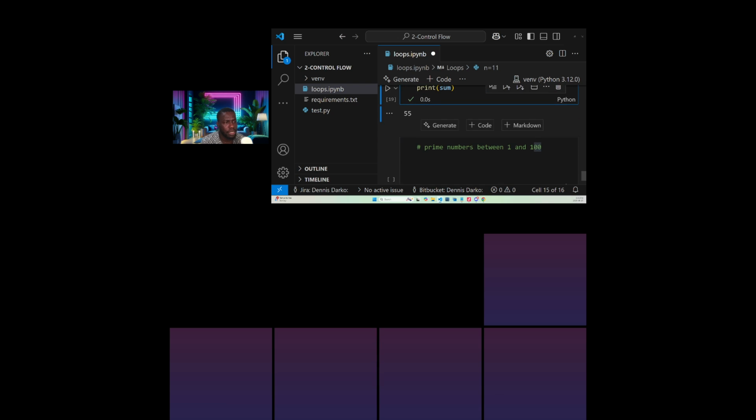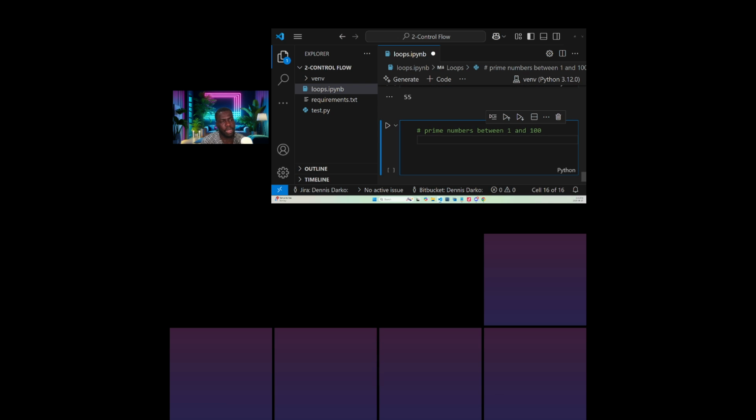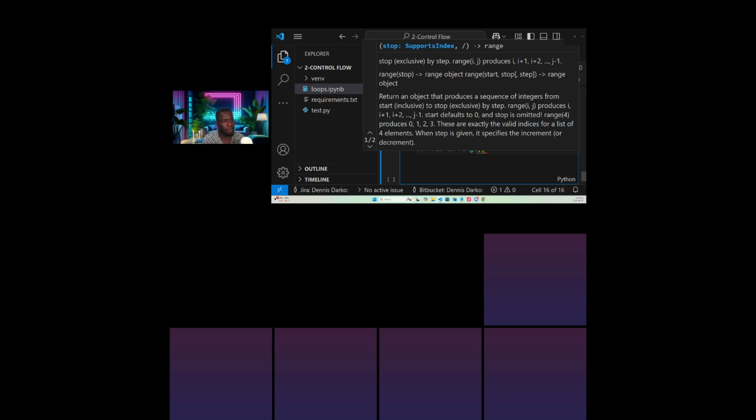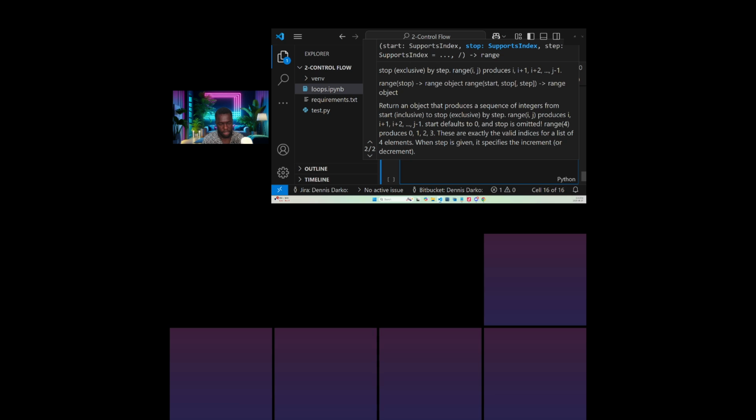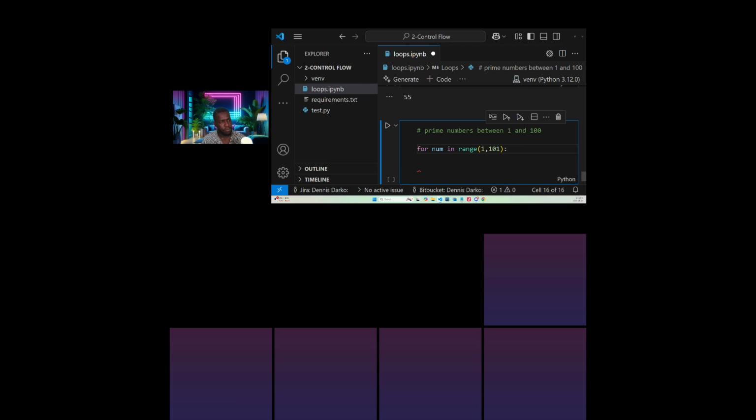Okay, all right. So let's do one last example, then we'll be done for today. So let's look at prime numbers between 1 and 100. So this time around we are using a temporary variable inside our loop. So let's say for n in range 1, 101, we are saying prime numbers between 1 and 100.